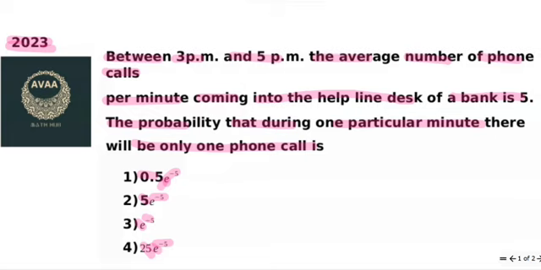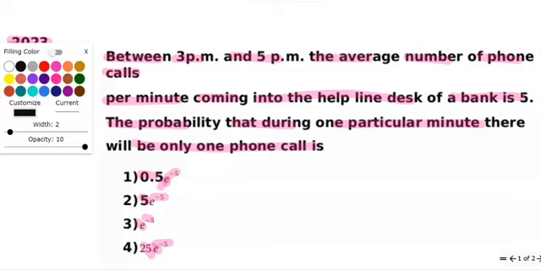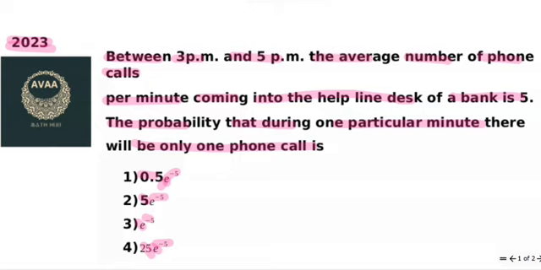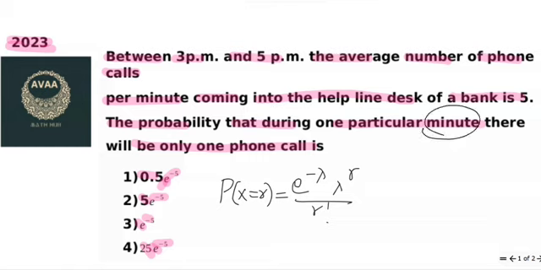So here they have given us the time interval. Now what should we do? We need to think about our formula. Yes, our formula is actually e power minus lambda, lambda power r over r factorial. Now r has been mentioned as particularly 1 minute.